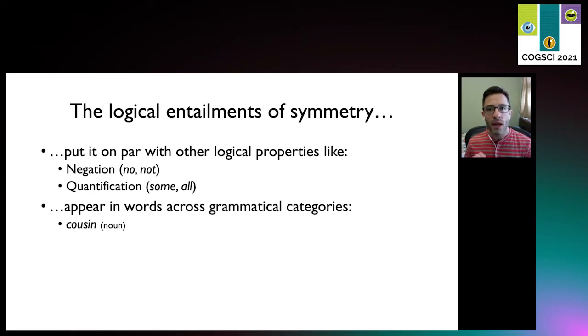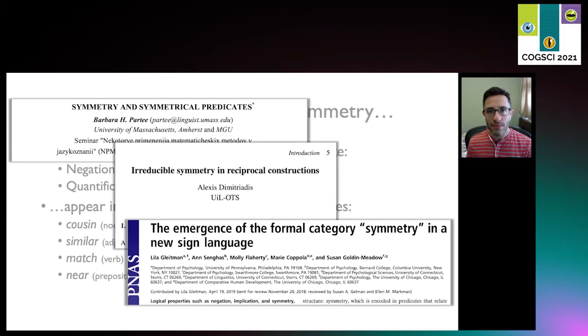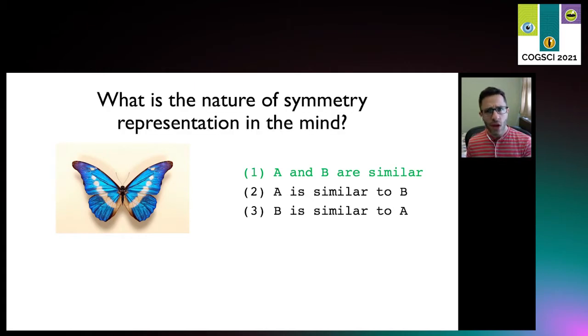For example, nouns, adjectives, verbs, and prepositions. So not surprisingly, symmetry has been of interest not only to vision scientists, but also linguists and psycholinguists. Now both fields talk about notions of symmetry, but this raises a question. What is the nature of symmetry representation in the mind? Is it just a coincidence? Two separate notions, different fields that use the same word?